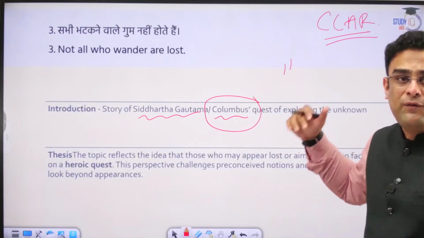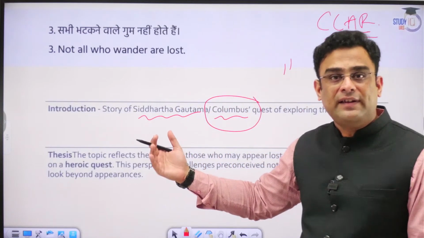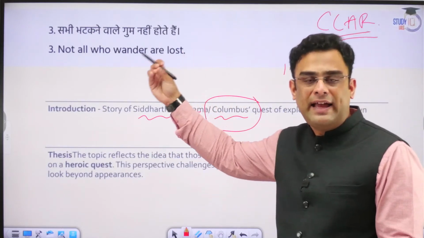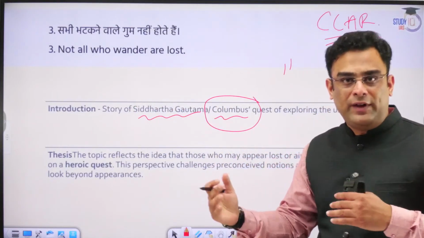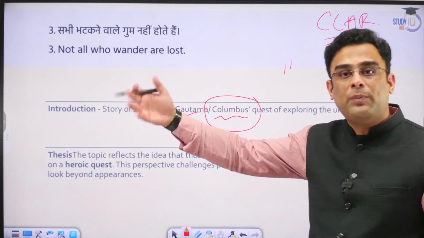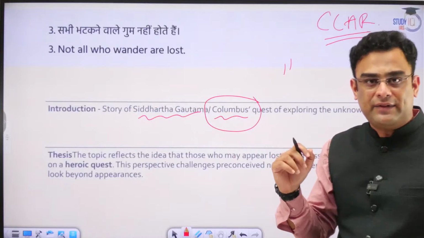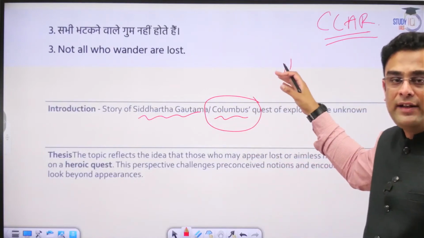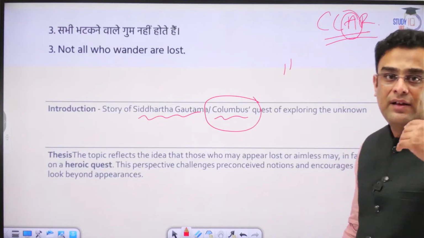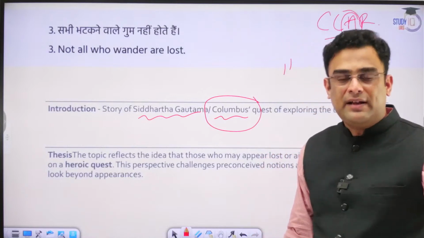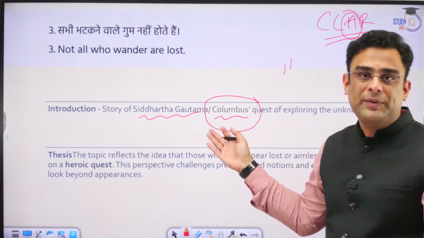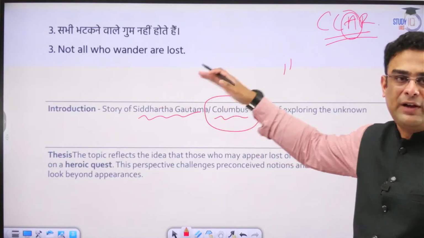Then after that comes conflict. The changed circumstances in Europe necessitated that the Portuguese and the Spaniards have some alternate access to Asia. So there is a conflict. On one side, you have the Portuguese and Spaniards, and on the other side, you have the monopoly of the Turks, the Arabs, and the Italians. So for that conflict, there is going to be some action. That action is Prince Henry the Navigator and later many others promoting these explorations. The likes of Columbus, Amerigo Vespucci, and many others set sail. That will be the action.